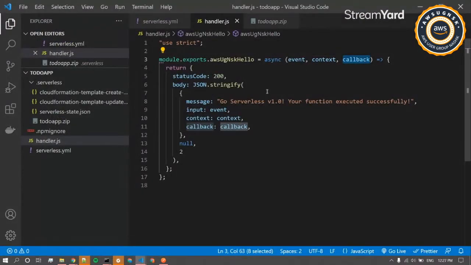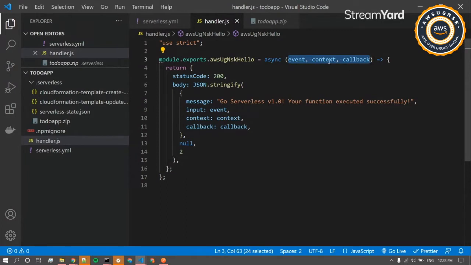This one is basically used to send a response to the invoker. In our case, it will be the front end of our to-do application. We'll mostly be using callback to send the to-dos back to the front end application.